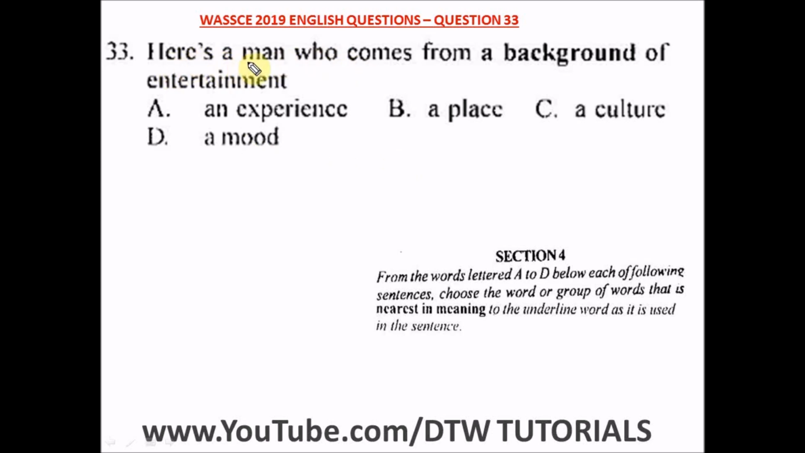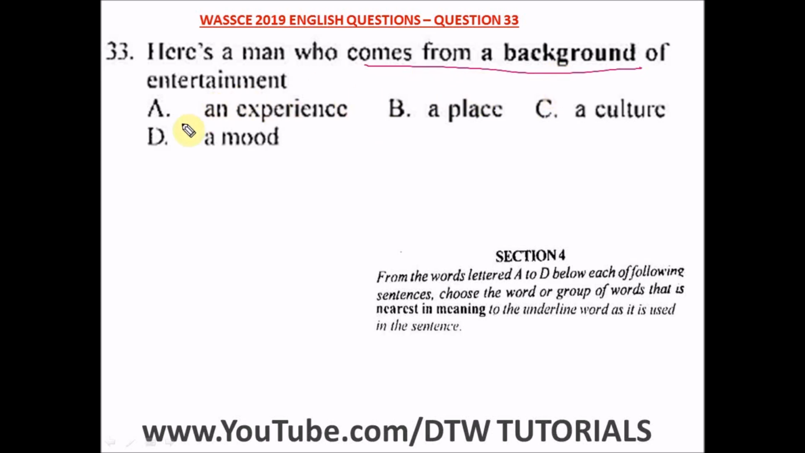It says, here's a man who comes from a background of entertainment. Now, the word here is comes from a background. Coming from a background means a culture. He has come from a culture of what? Entertainment. Just like coming from a background of commerce, like an Igbo man coming from a background of commerce. Every Igbo man wants to do business. So that's a background, that's a culture.